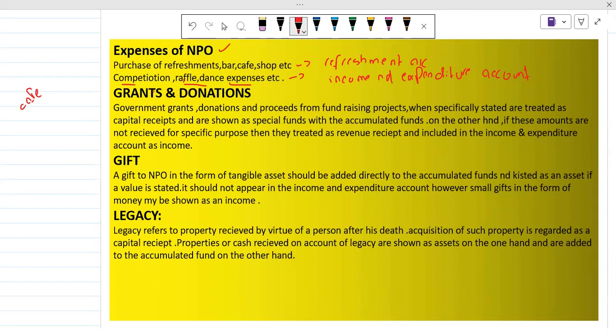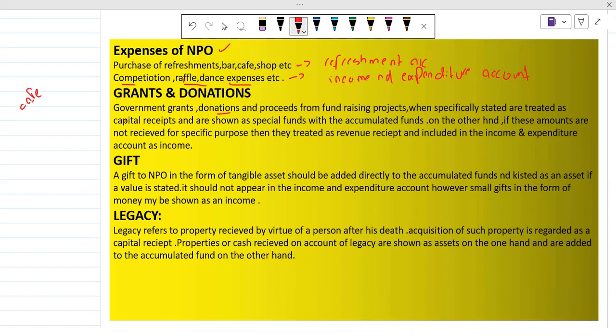sometimes governments arrange some grants for the NPOs because the government wants them to work continuously for the well-being of the environment and the well-being of the people. So that is why the government sometimes gives them grants in the form of cash or in the form of any resource. Donations, which are maybe given by businesses and different financial institutions, and proceeds from fundraising projects, when specifically stated, are treated as capital receipts.